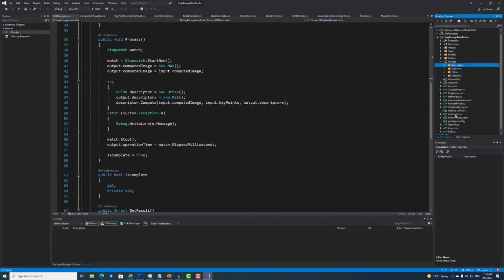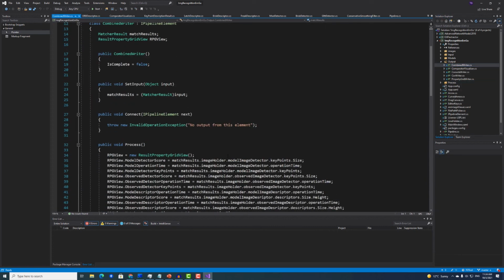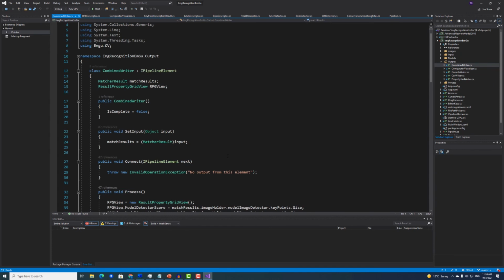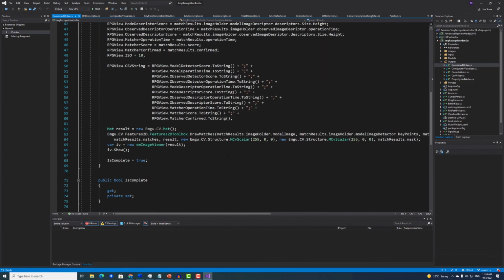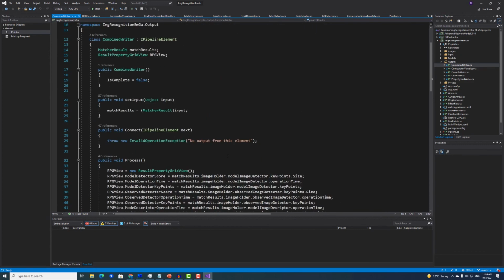So as you can see, it is the standardized way to add or remove any new element. Even for the visualization, we have the same structure, and this element can be added to the chain of our pipeline.